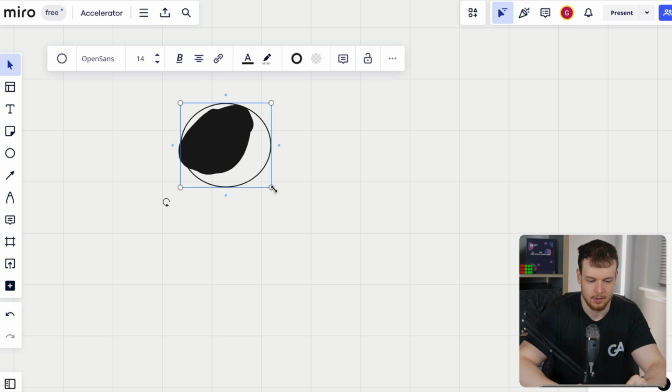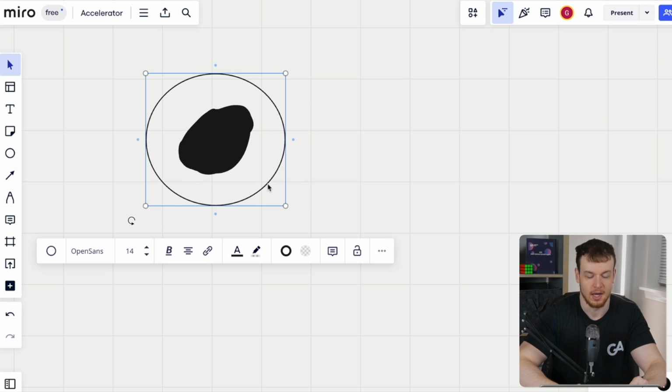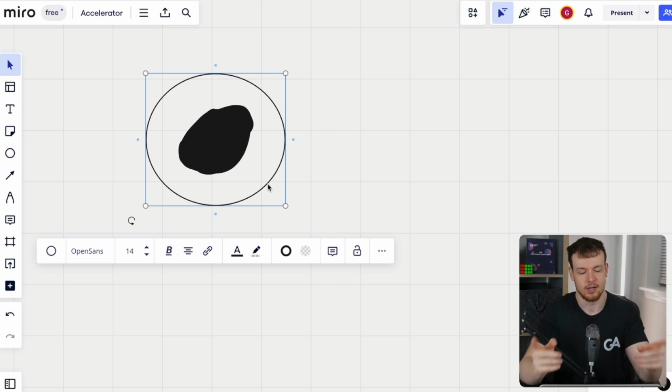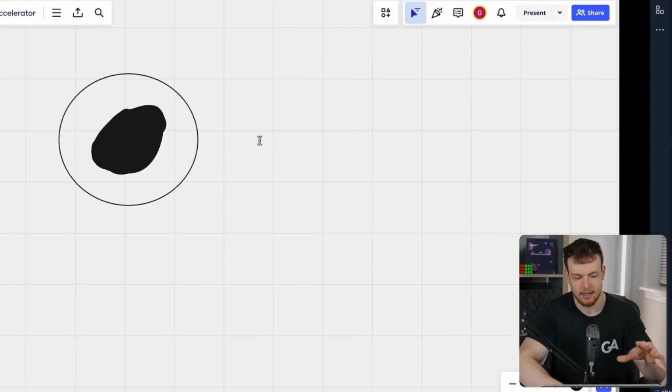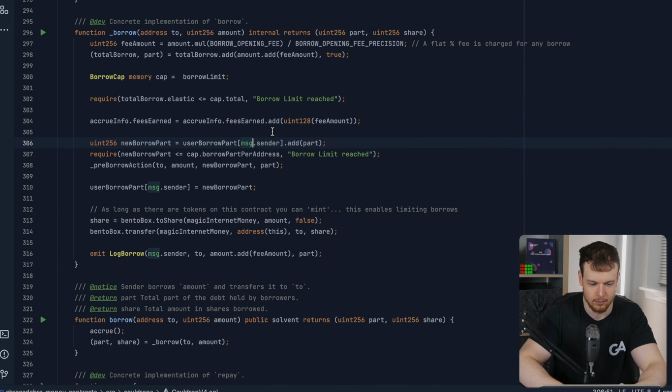But over time, the elastic part of this grows. And now for every 1 MIM that I initially borrowed, I might owe 1.2 MIM to pay back, and that is interest being charged. And so we're tracking here the static borrow amount that a user has borrowed.